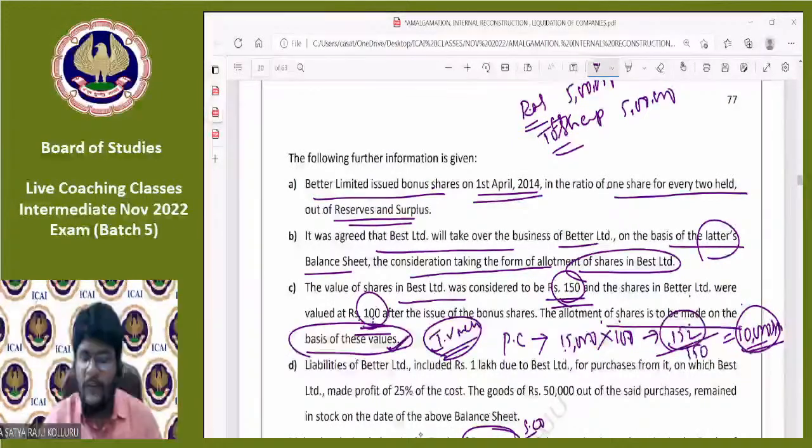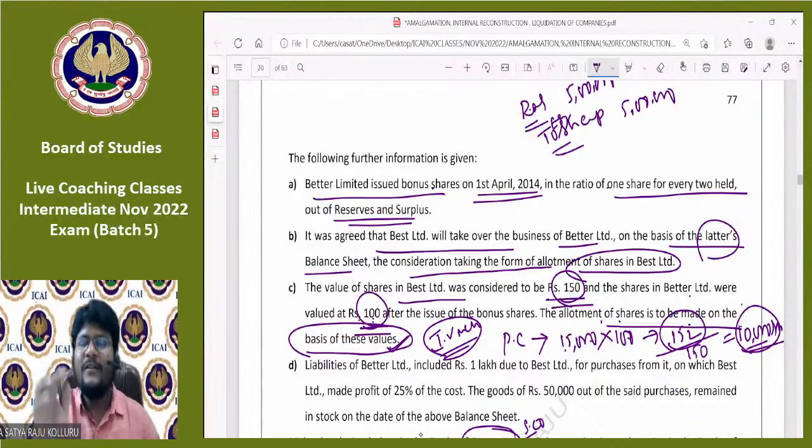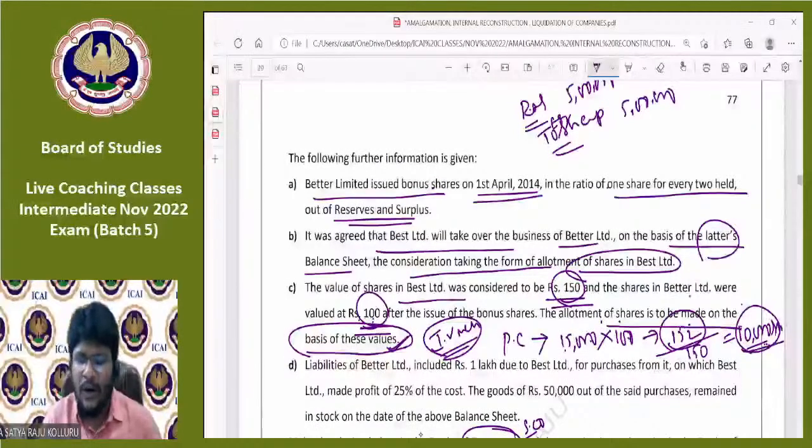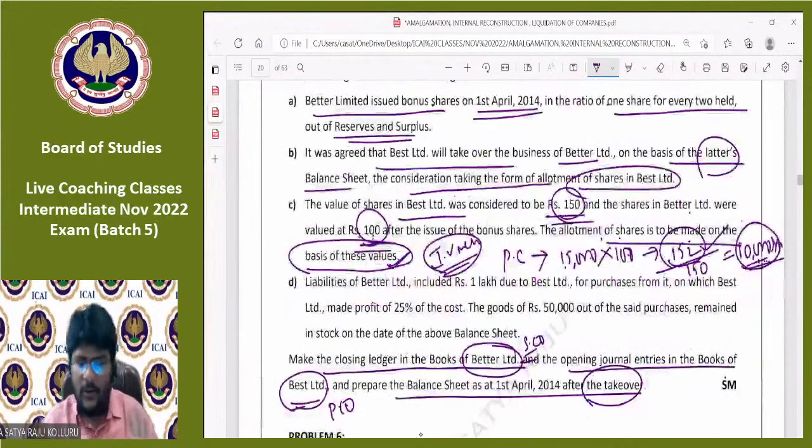Amount of PC issued is 15 lakhs. If the same point was mentioned that PC is recorded at par value, then PC will be 10,000 into 100, which will become 10 lakhs. Are you with me, all of you? In the old problem, the same thing was given, except that PC is recorded at par value. But here that point was missed out. That's why you can record PC at issue price only. That is 10,000 into 150, which is 15 lakhs only. Do you follow, all of you? Fine. Come down. One more time I will explain, no worries.